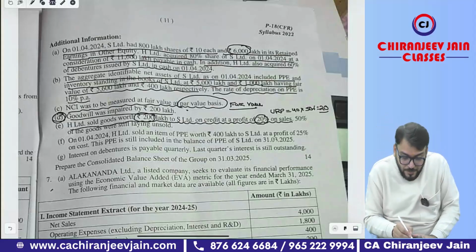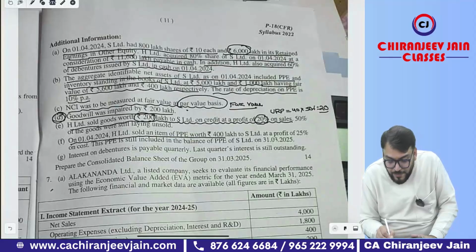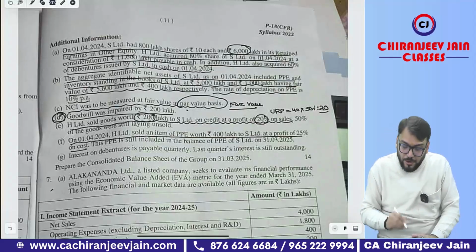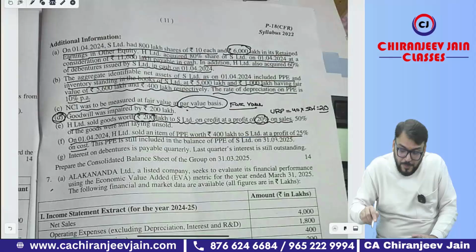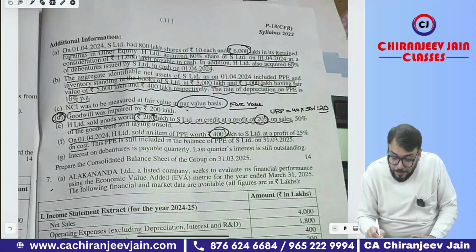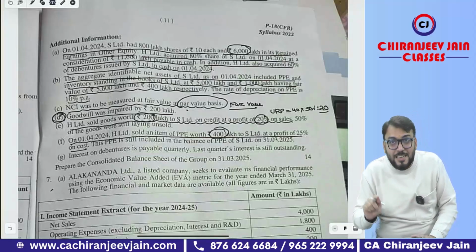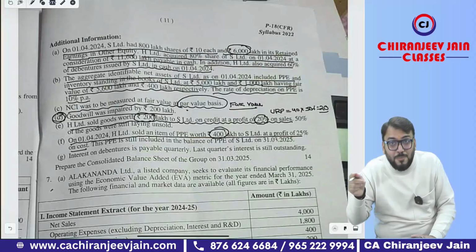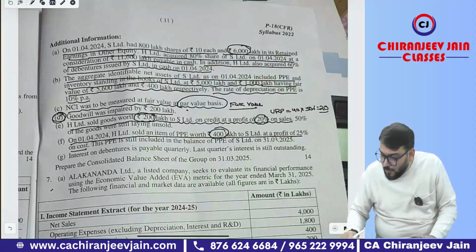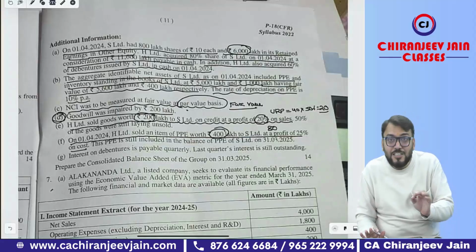Yes, sir. Then on 1/4/2024, H Limited sold an item of PPE worth rupees 400 lakh to S Limited at a profit of 25% on cost. Oh my God. This 400 lakh is the sale price, at a profit of 25% on cost. So 25% on cost is correct. It means 25 by 125 of sales. So what is the profit? 400 into 25 by 125. So 80 is the profit, which is unrealized profit, so that needs to be eliminated.